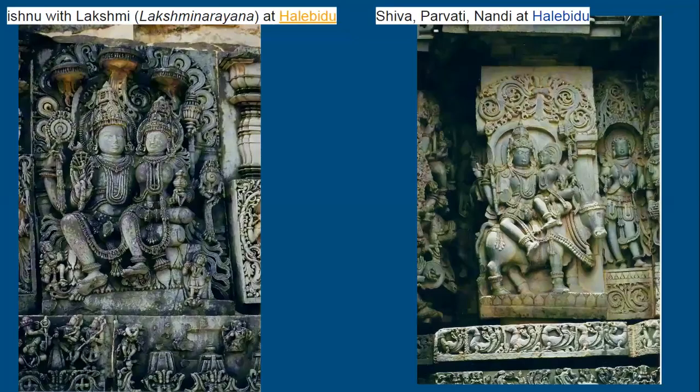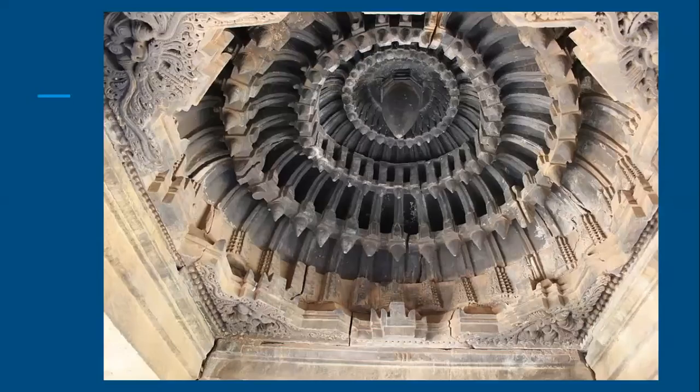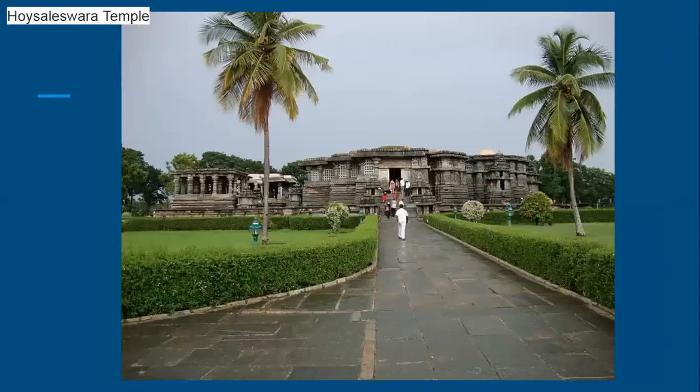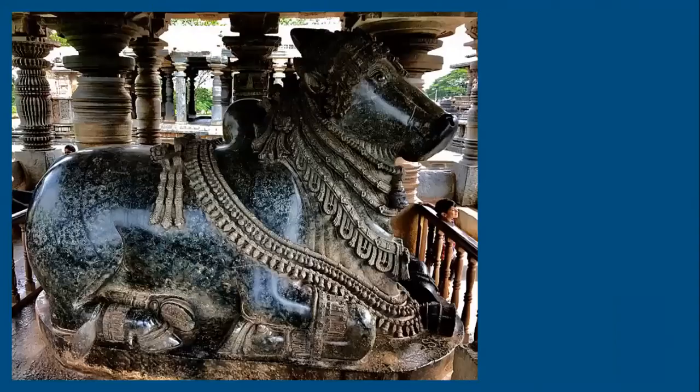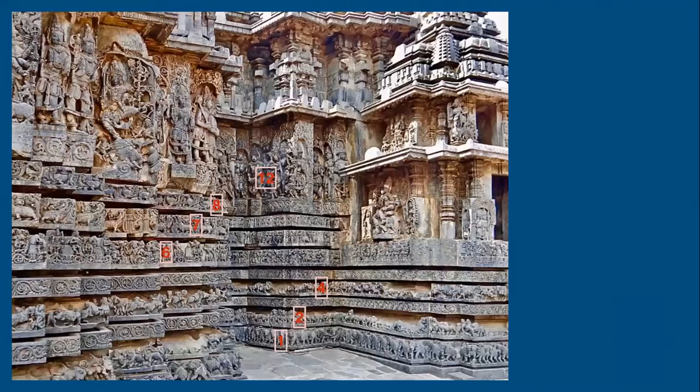Then there are intricate carvings here: Vishnu with Lakshmi at Halebidu, then Shiva, Parvati and Nandi carvings. This is the ceiling, a decorative element, with decorative ceiling work done here. This is the Hoysaleswara temple, built under the Hoysalas. This is the further elaboration of the Vesara style under the Hoysalas. Here you can again see the stellate plan incorporated. This is the same massive temple complex with beautiful carvings. There is a separate Nandi shrine, and sculptures on the temple walls and pillars.